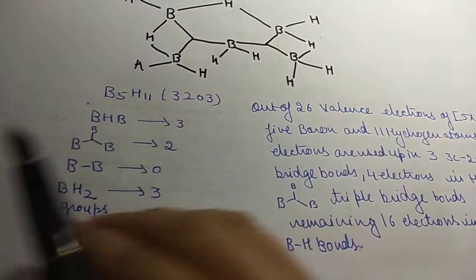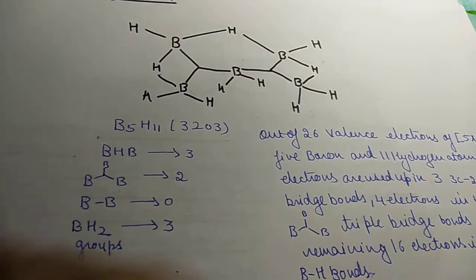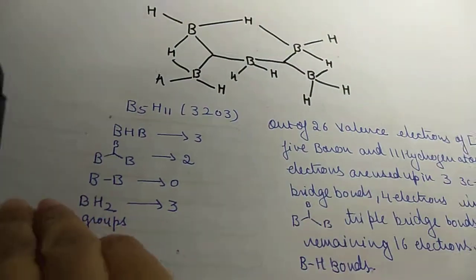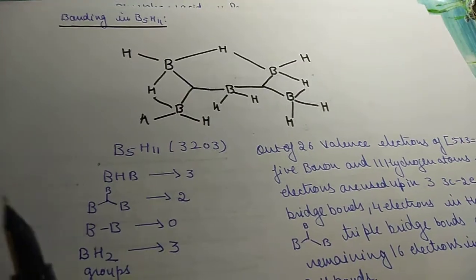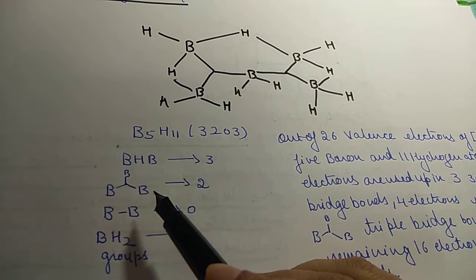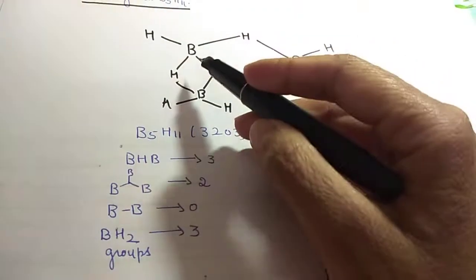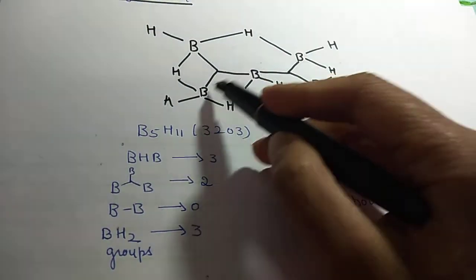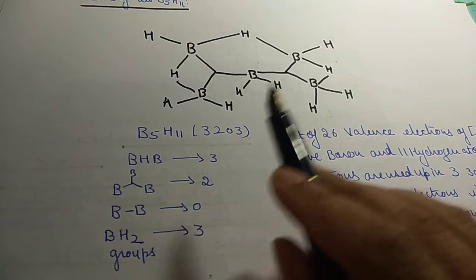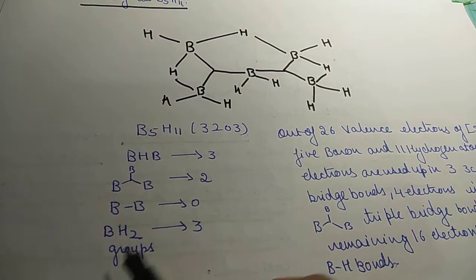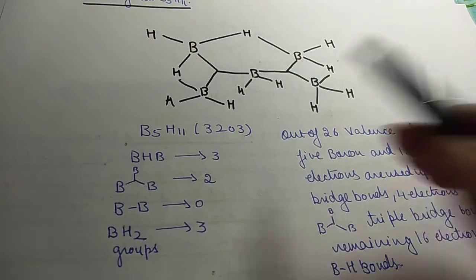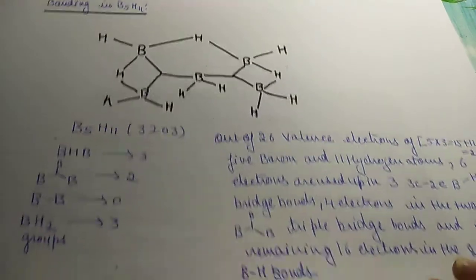3203. So there are 3 BHB bonds present, 1, 2 and 3. 3 BHB bonds are present. 2 BBB triple bridge bonds are present. So BBB and BBB, this. Then BB bonds, you can see there is no boron-boron bond, 0, and BH2 groups are 3: 1, 2 and 3. 3 BH2 groups are here.